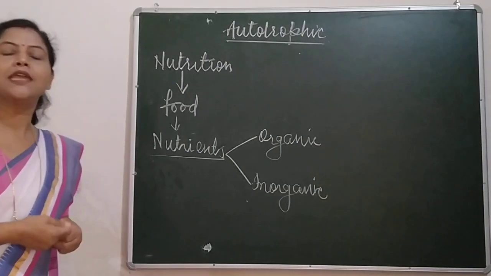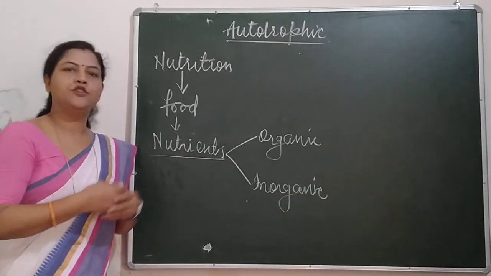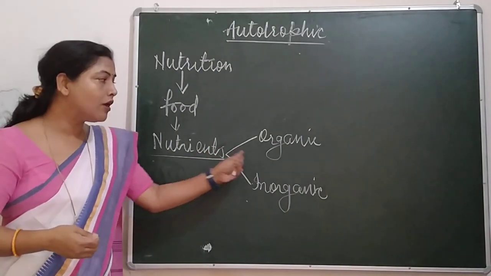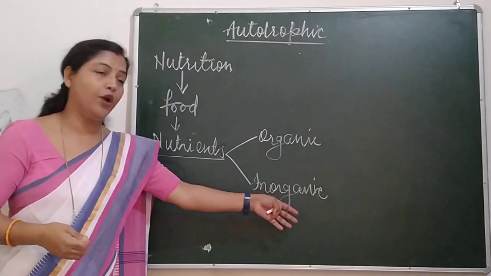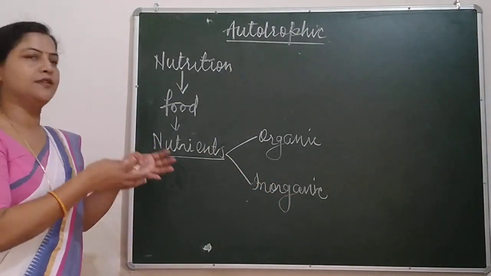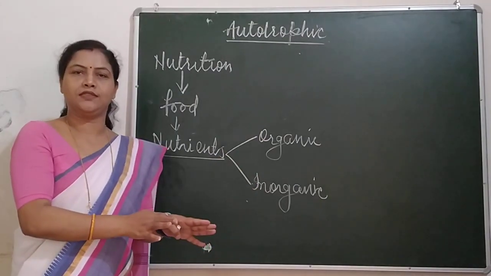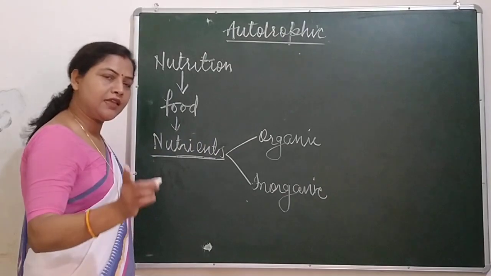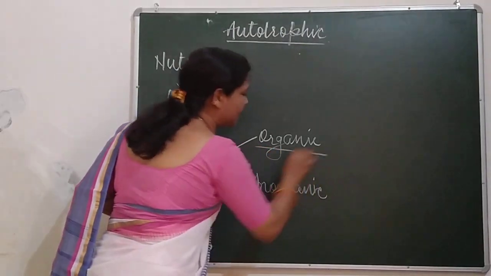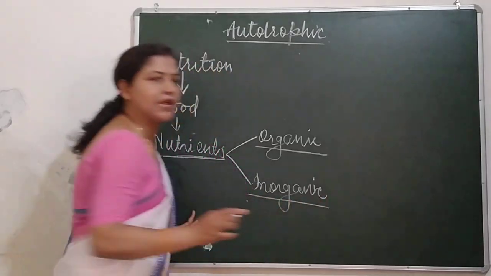Organic substances are, like we can say, carbohydrate, protein, starch, fat. These all are organic substances. And inorganic, carbon dioxide, water, or you can even say oxygen, hydrogen. These all are inorganic substances. So these nutrients we get either in the form of organic substances or inorganic substances.